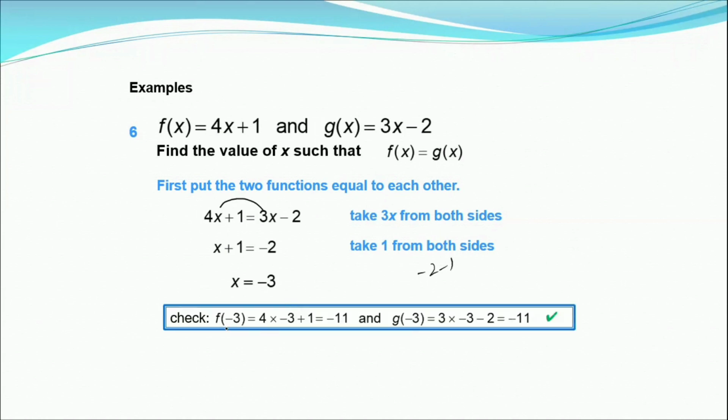And check it now. f of minus 3: in place of x, you are putting minus 3. 4 times minus 3 is minus 12, plus 1, you get minus 11. And g of minus 3: putting minus 3 in this g value, 3 times minus 3 is minus 9, and minus 9 minus 2 is minus 11.